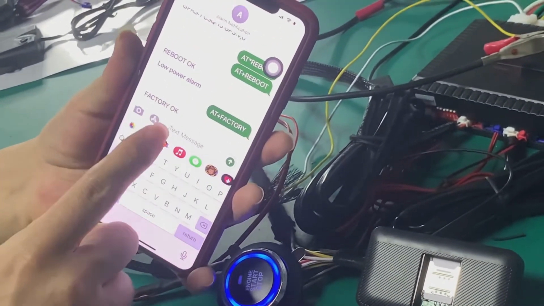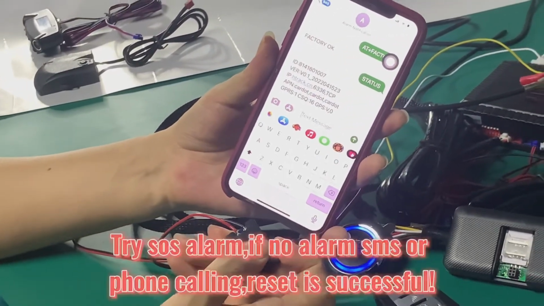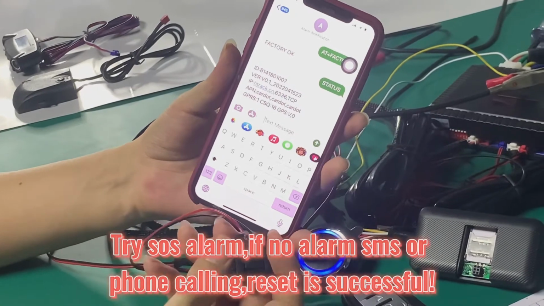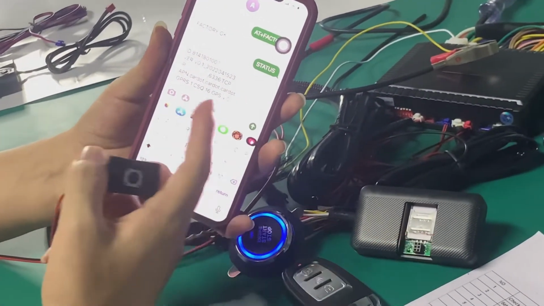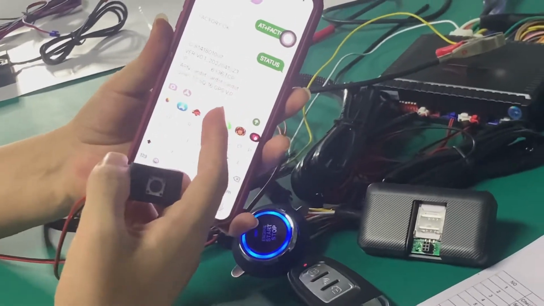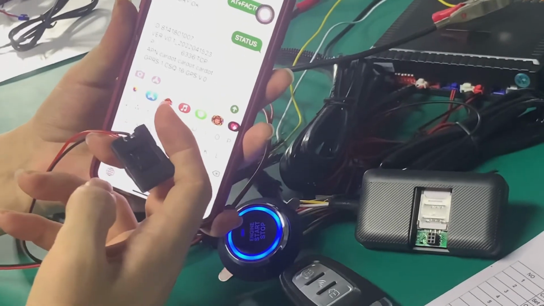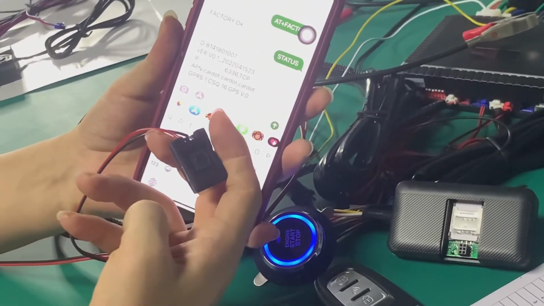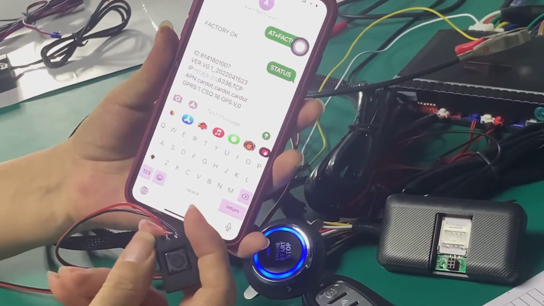Yes. Okay. Hold it. Release. Nothing. I have not got any message back. No feedback. No call to me because I have deleted the SOS number. So you can get no SOS number.